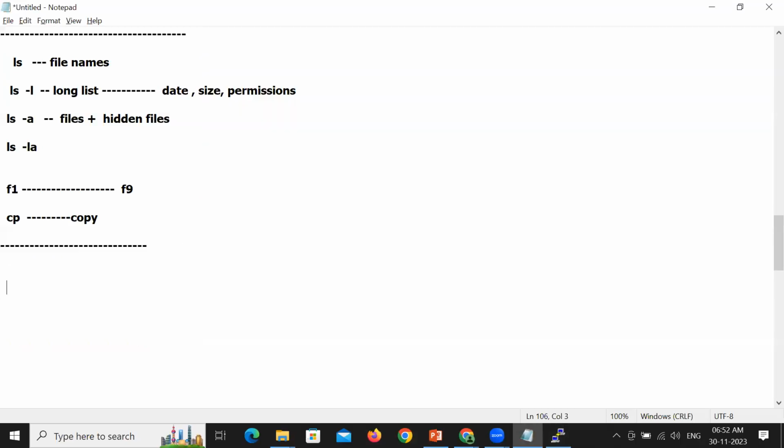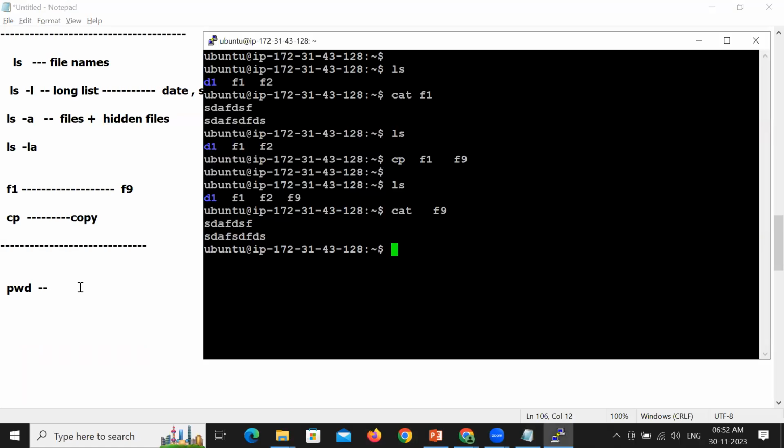pwd, print working directory, which will show you the current path. Currently, you're working in /home/ubuntu. Very good.